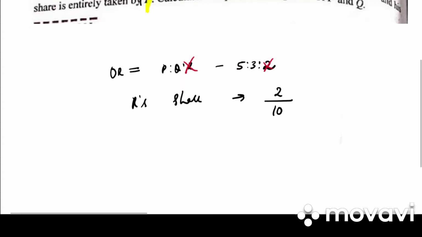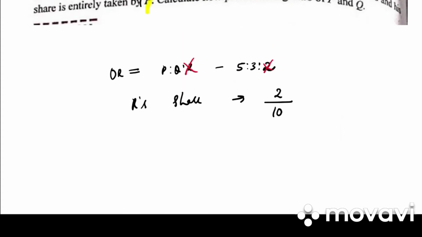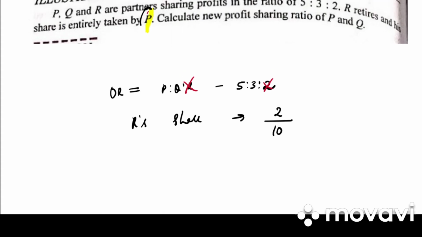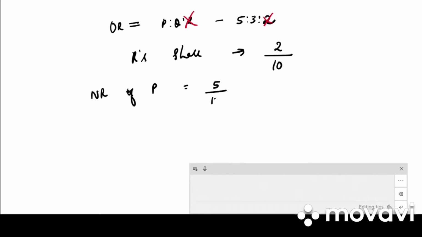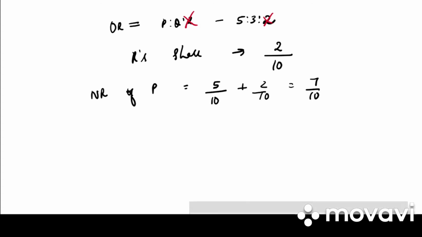So Q's share will remain the same, that is 3/10, because he is not getting anything from the retiring partner. What will be share of P? New ratio of P. How much is old ratio? 5/10 plus 2/10, that is 7/10.